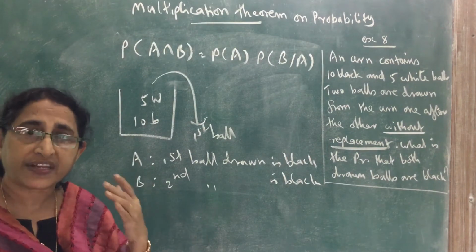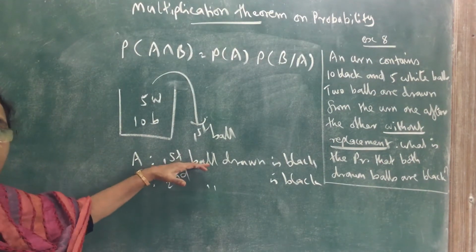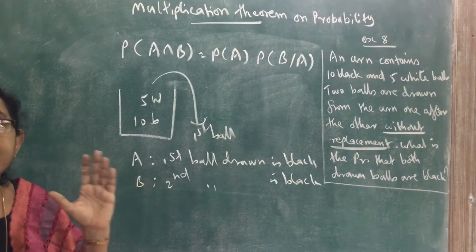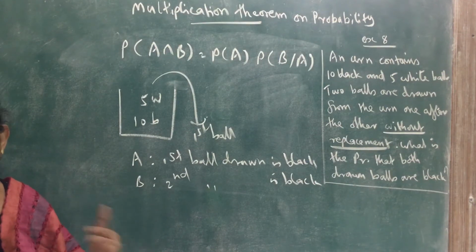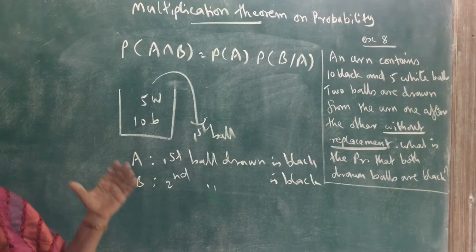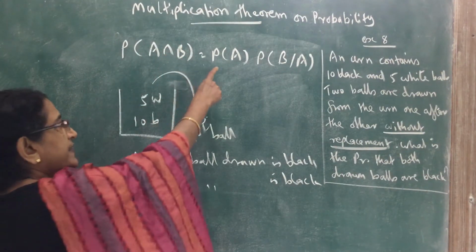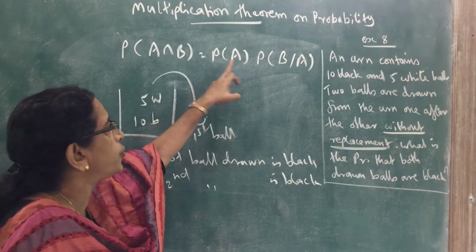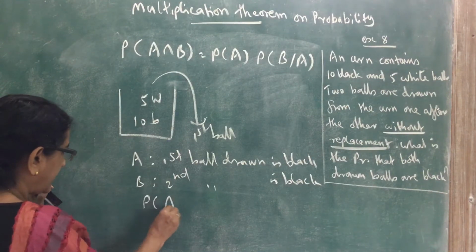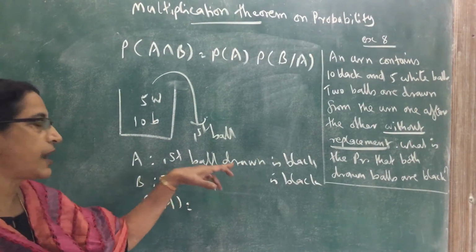We want to find the probability that A and B, first ball drawn is black and second ball drawn is black. The symbol stands for intersection, so we want P of A intersection B. We can apply the same formula: probability of A into probability of B given A. What is probability of A? Probability of A is the probability that the first ball drawn is black.